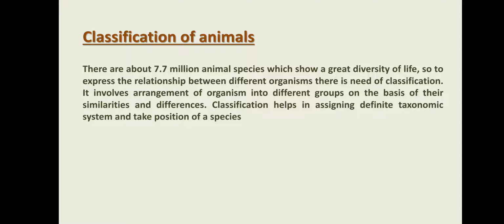It involves arrangement of organisms into different groups on the basis of their similarities and differences. Those living organisms that are similar to each other are in the same group, and those that are different from each other are in different groups. Classification helps in assigning a definite taxonomy system and the position of a species, from where we are placing the living organism or animal. Now, what are the bases of classification of animals?